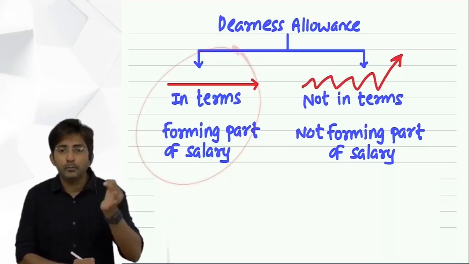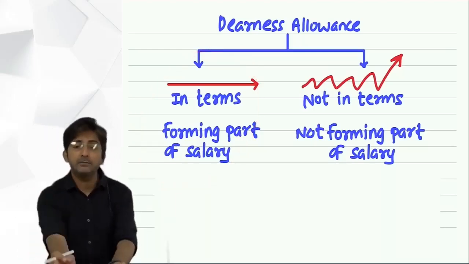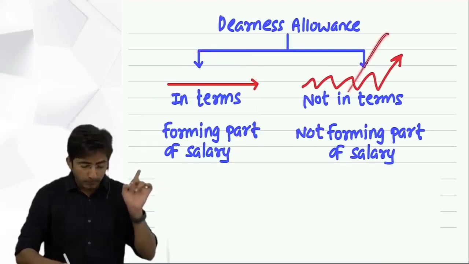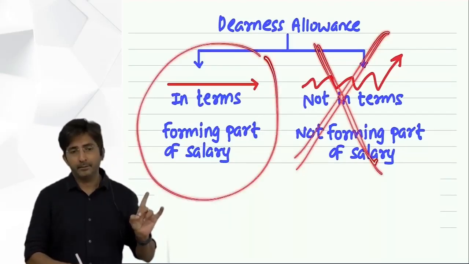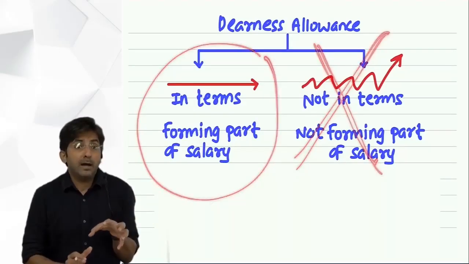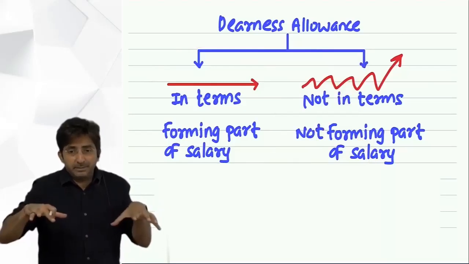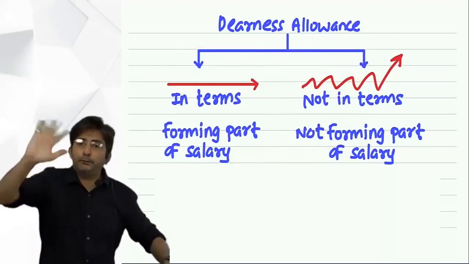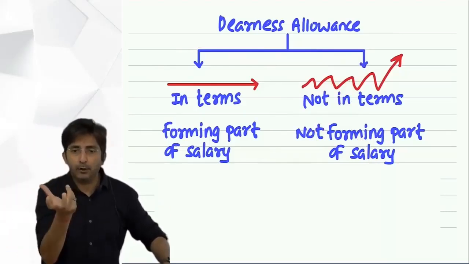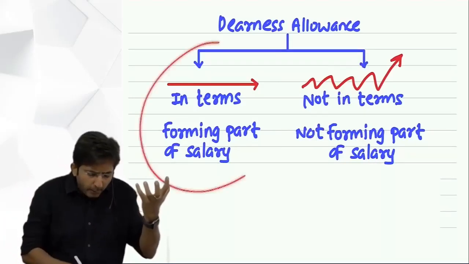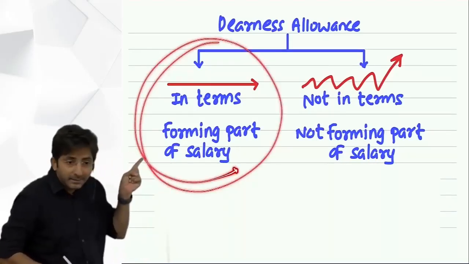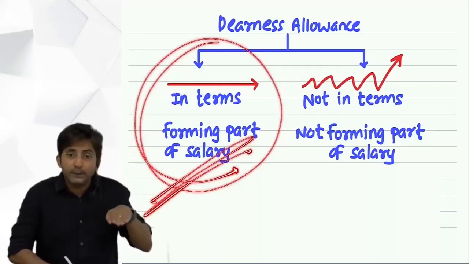In all the formulas, wherever DA comes, it should not be this DA. It should be this DA. Why? Because a formula is something fixed. Don't we say this is a fixed formula? The nature of a formula is fixed, and something which is fixed is made up of something which is fixed. Even in terms has a nature of a fixed item.